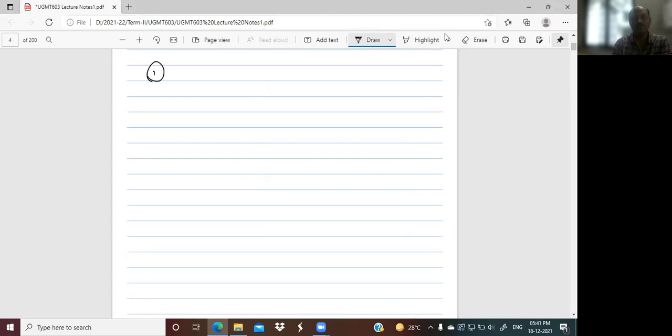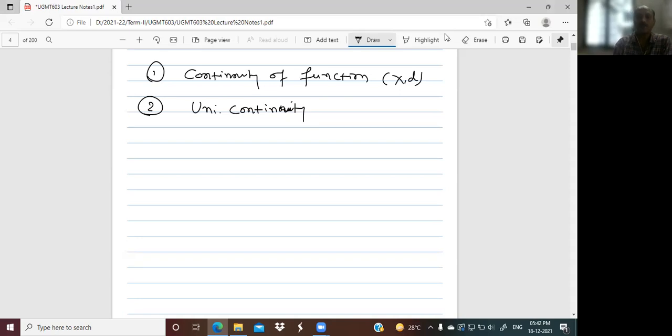First, we have discussed continuity of function. Then all the properties of continuity with examples. Second one, a stronger condition than continuity, that is uniform continuity. And again, we know that uniform continuity implies continuity.